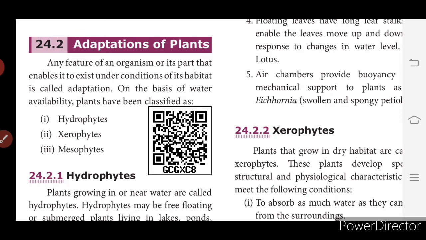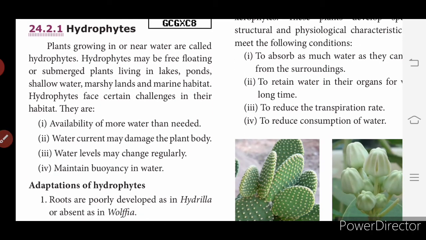On the basis of water availability, plants are classified into three types: hydrophytes, xerophytes and mesophytes. Now we will see these three types of plants. What are hydrophytes? Hydro means water. Plants growing in or near water, the plants which use water for living, are called hydrophytes.